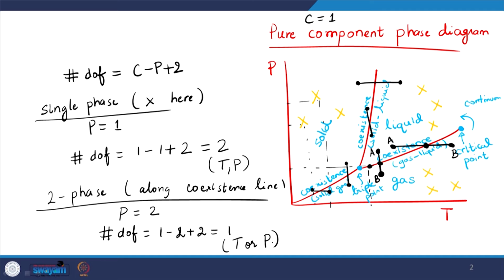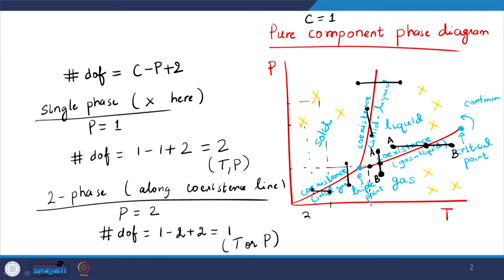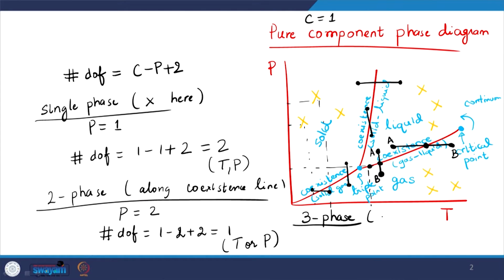So, we can say that the variable can be temperature or pressure, right. I can independently vary pressure, but once I vary pressure, then the temperature has to be what comes on the coexistence curve. So, we do not have control over temperature in that case. On the other hand, I can independently vary temperature, but then I will not have control over the pressure variable, right. By control, I also mean that the pressure value is determined as soon as I choose temperature and vice versa.